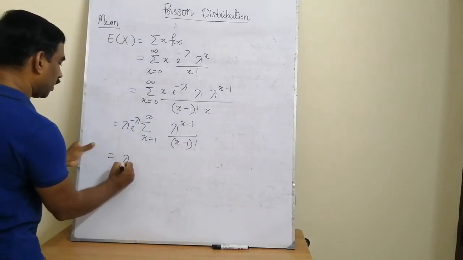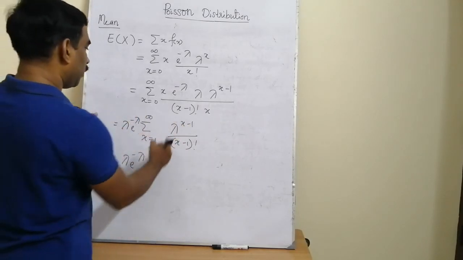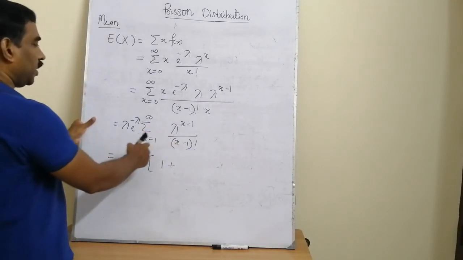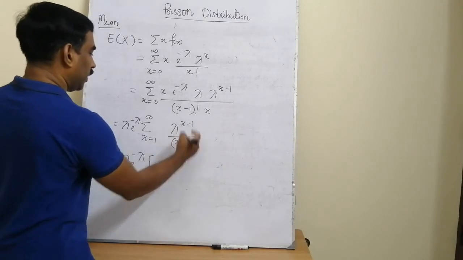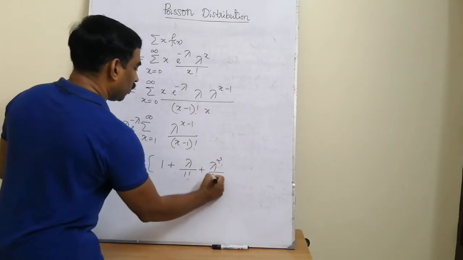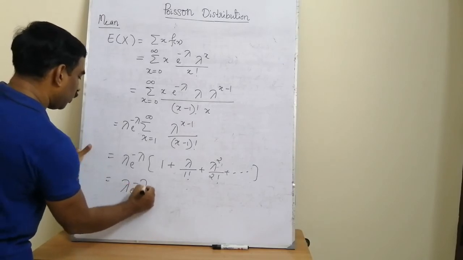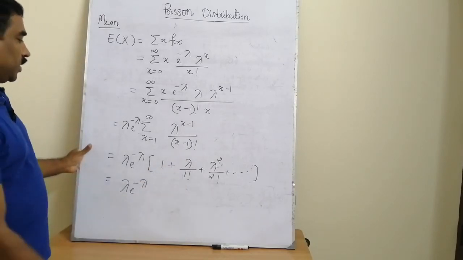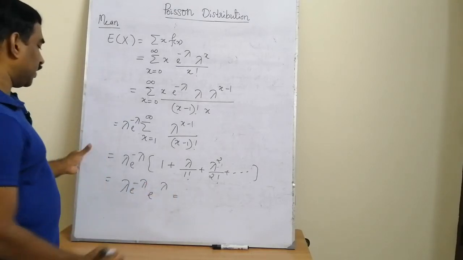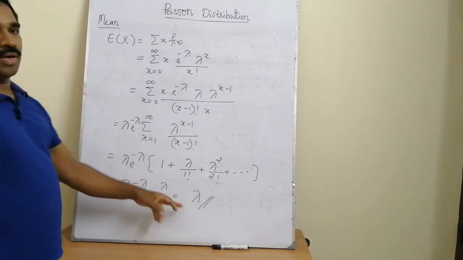Expanding the summation, putting x equal to 1, we get lambda raised to 0 by 0 factorial, which is 1, so the first term is 1, plus, putting x equal to 2, lambda raised to 2 minus 1, that is lambda by 1 factorial, plus lambda square by 2 factorial, and so on to infinity. This is the Maclaurin series expansion of e raised to lambda, so we get lambda e raised to minus lambda into e raised to lambda. On simplification, the mean or expected value of the Poisson distribution is lambda.